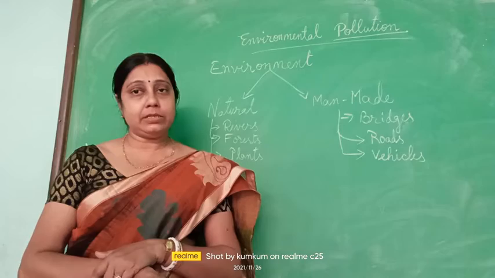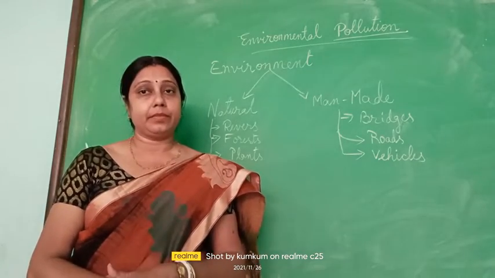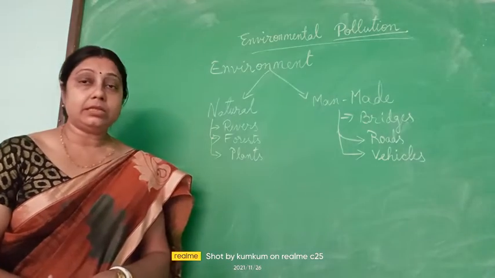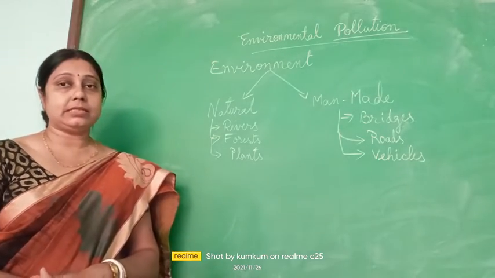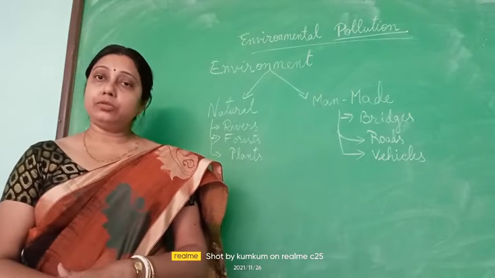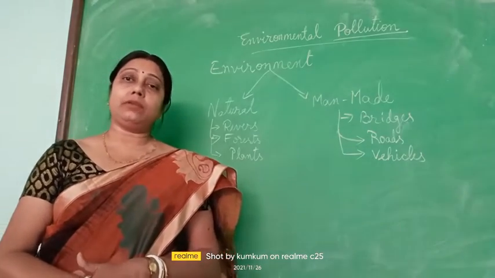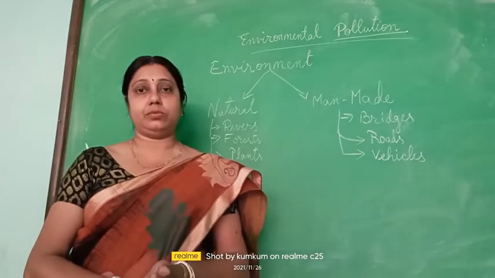Now it is our main duty and main motto to keep the environment clean. But what is happening? Due to our negligence, carelessness, we are polluting it. And due to pollution, many disasters are happening. So that we will study in the next video.